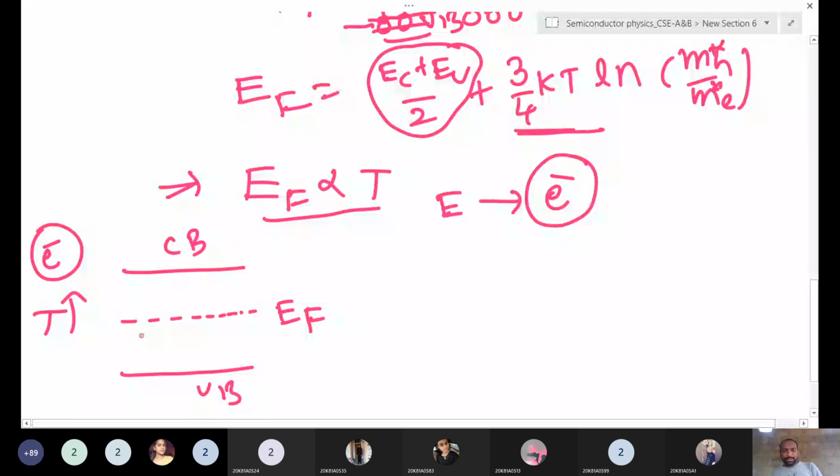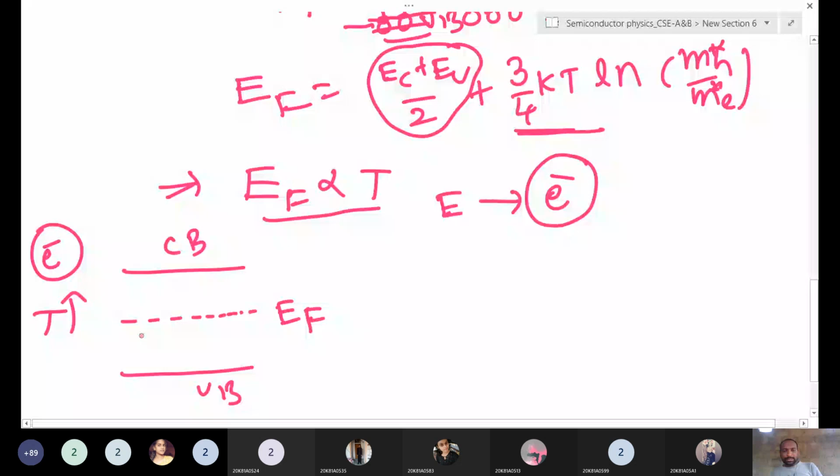Okay, this is the EF. If you increase the temperature, this is for electrons and this is for holes. Is this clear now, everyone? Any doubt? No, sir. Okay.